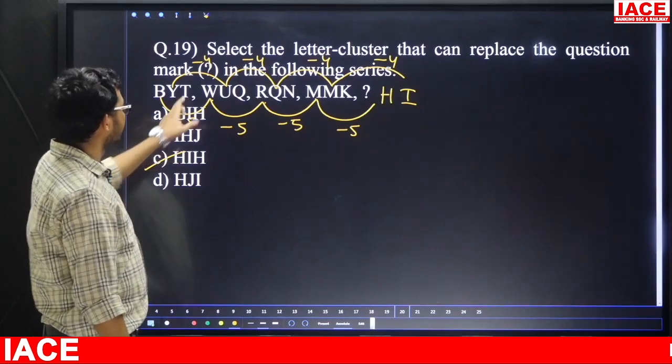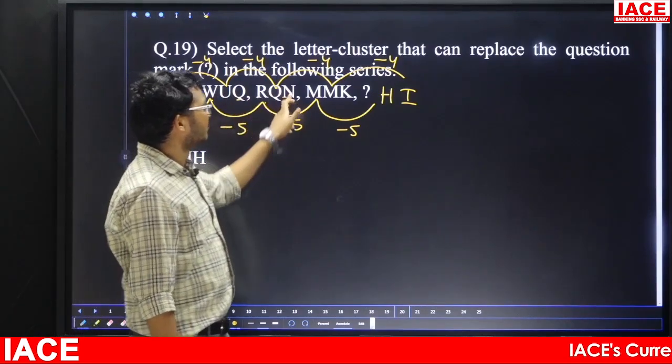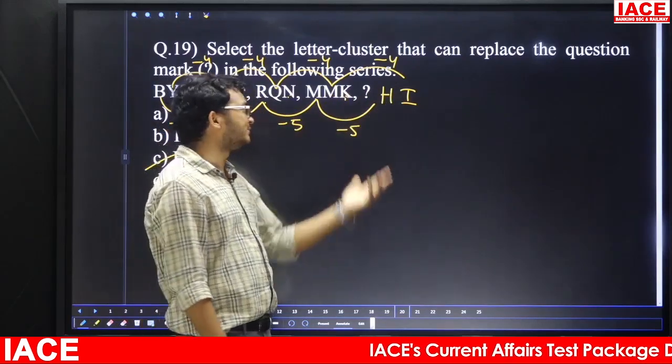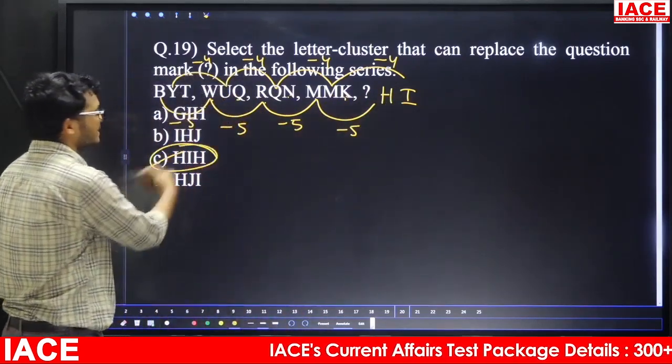Third one, if you want, T and Q minus 3. Q and N minus 3, N minus 3, K minus 3, 11 minus 3 is what? 8, 8 means what? H, so answer is what? Option C is the answer.